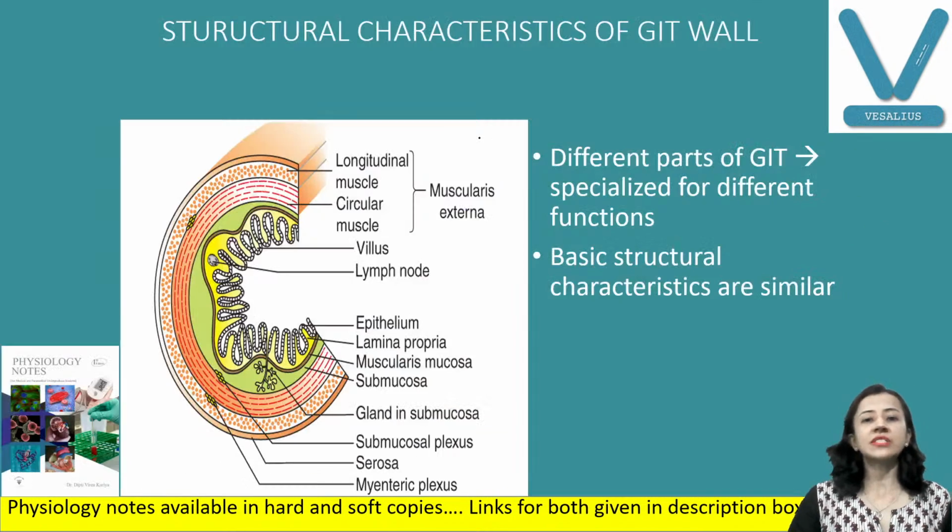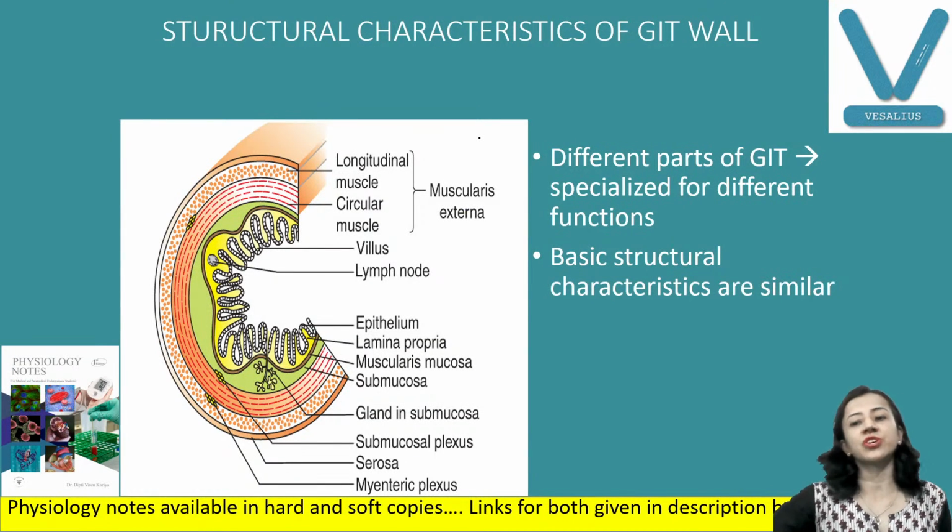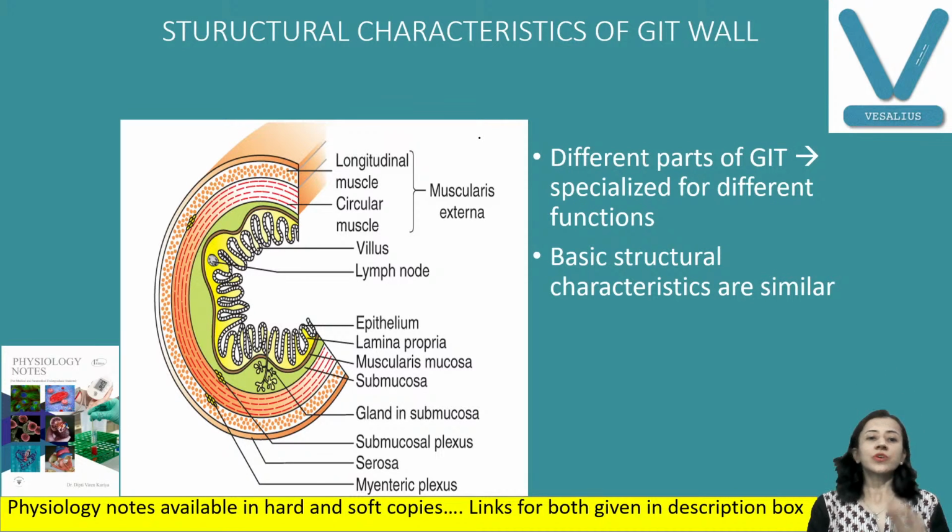Now we'll start with today's topic, structural characteristics of the digestive tract wall. Hello Ali, welcome to my class. The structural characteristic: this is your wall of the digestive tract. Different parts of the digestive tract have a similar wall, but certain characteristics are there. We have a basic structure which is similar in the digestive tract.